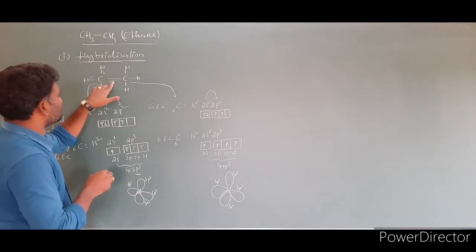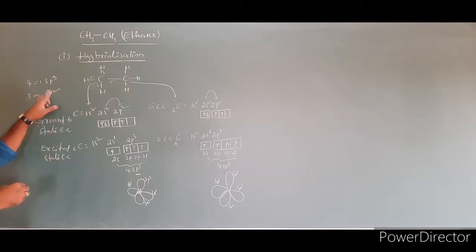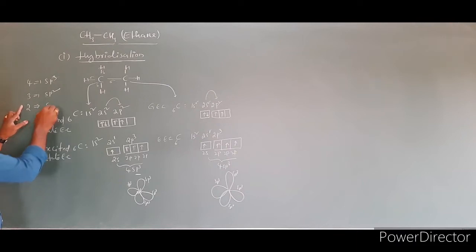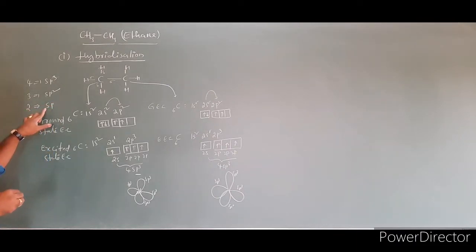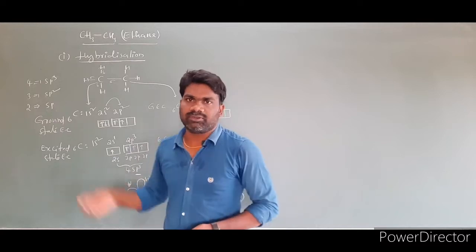Here also, suppose there are just 3 sigma bonds, that means sp2 hybridization, because 3 means 1s and 2p. If there are 2 sigma bonds, then the hybridization you can expect is sp, because 2 sigma bonds means 1s, 1p. 3 sigma bonds, so sp2. 4 sigma bonds, sp3 hybridization. I think you got what I mean: the number of sigma bonds is equal to its hybridization.